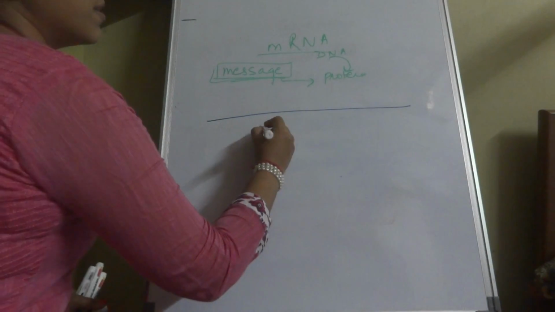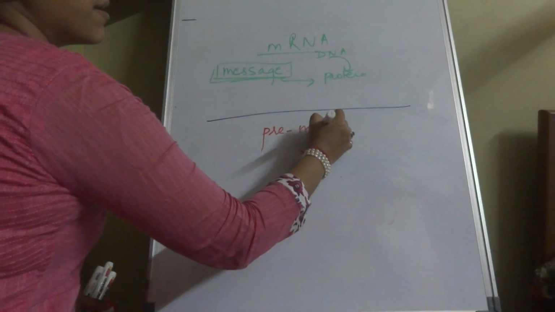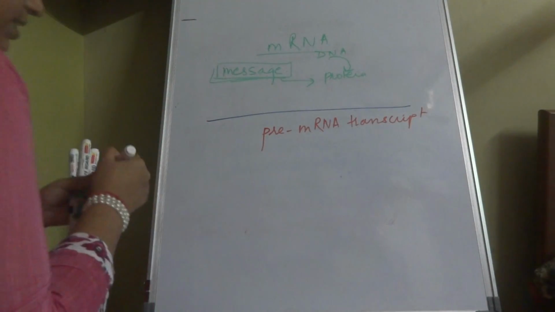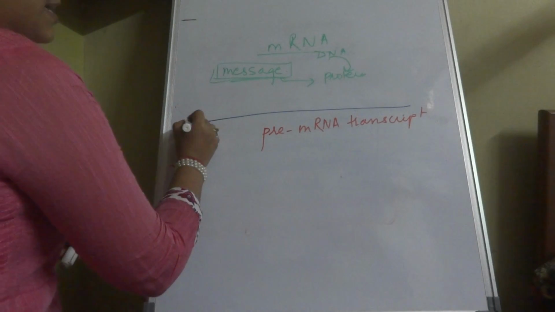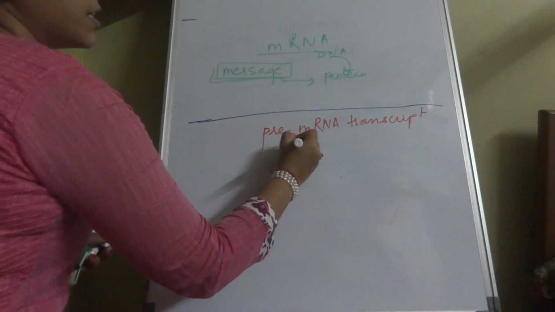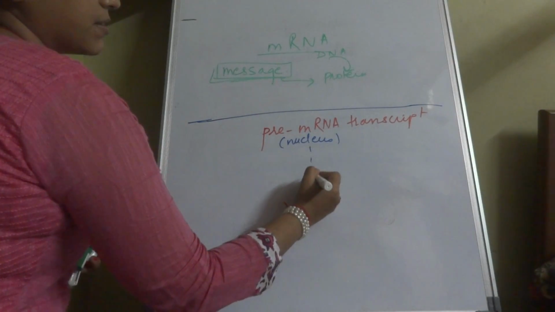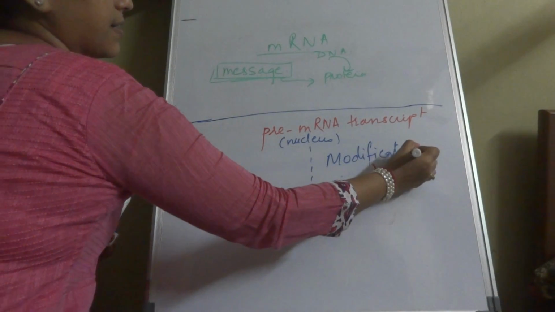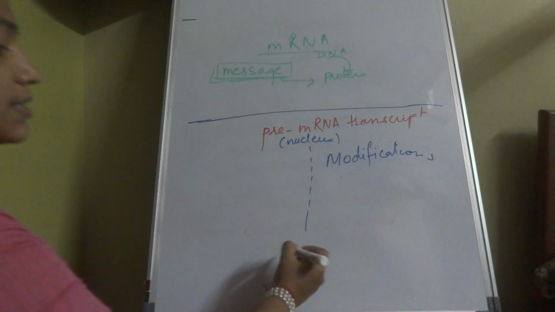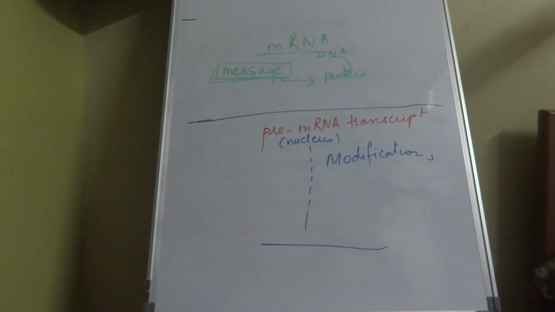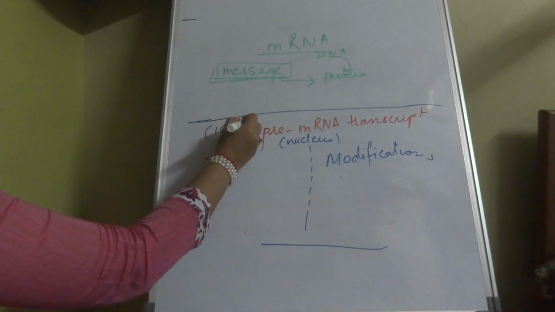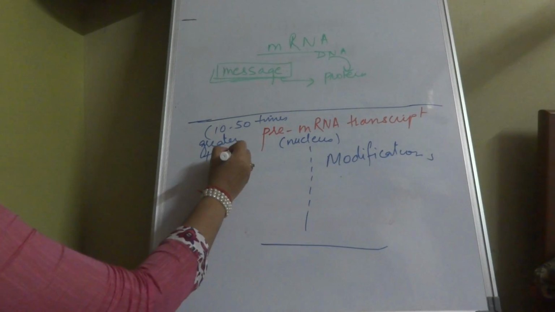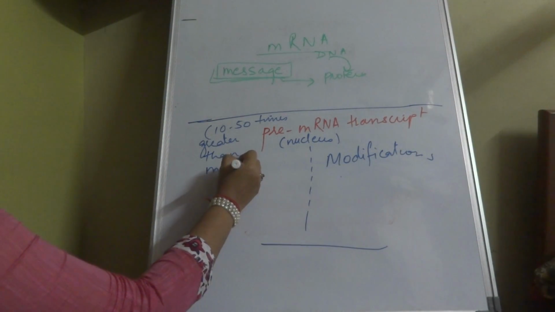And now when it is formed in the nucleus, it is called a pre-mRNA transcript. So this is a pre-mRNA transcript that is formed in the nucleus. It is very long. But when it comes to the cytoplasm, it undergoes modifications and the size is reduced. The size is reduced and it becomes this short. So the pre-mRNA is at least 10 to 50 times greater than the mature mRNA, or the mRNA which is found in the cytoplasm.